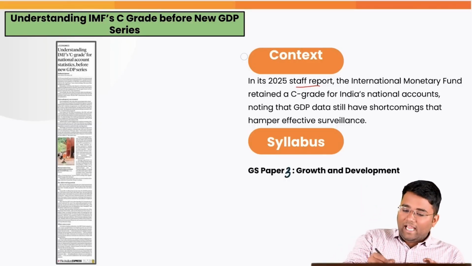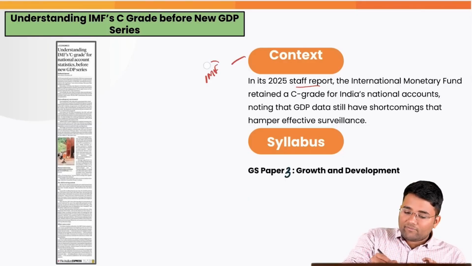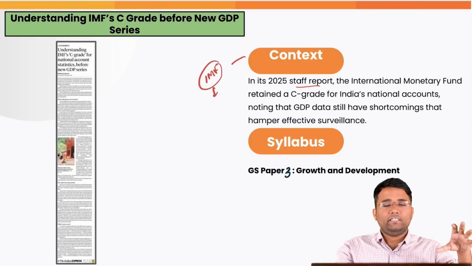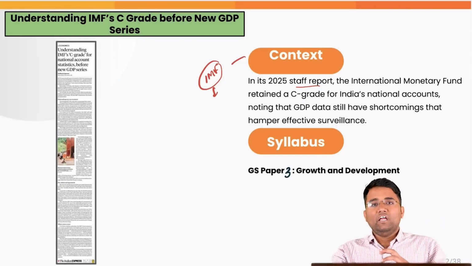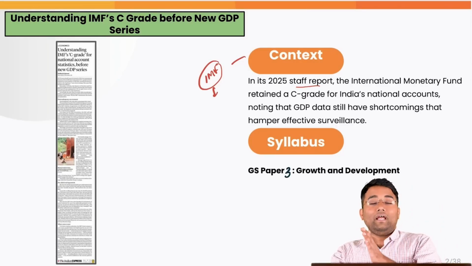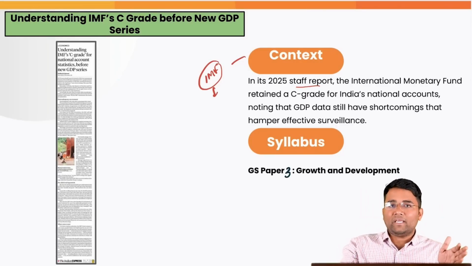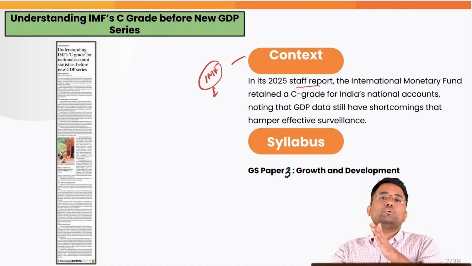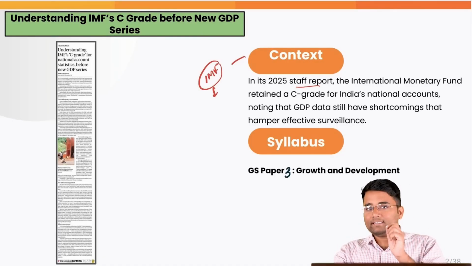So what exactly happens? This IMF, which was created after World War II, initially had a role limited to stabilization of currency, promoting international trade, etc. But with time, its role also evolved, and now it is one of the important crisis managers, a global lender, and it also acts as economic advisor to the global economies. And why is it important?